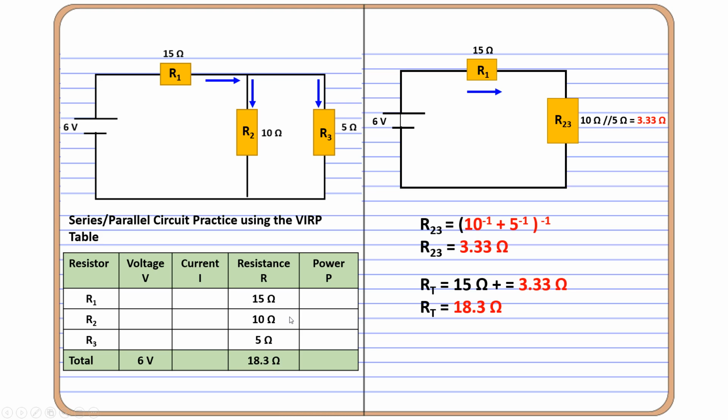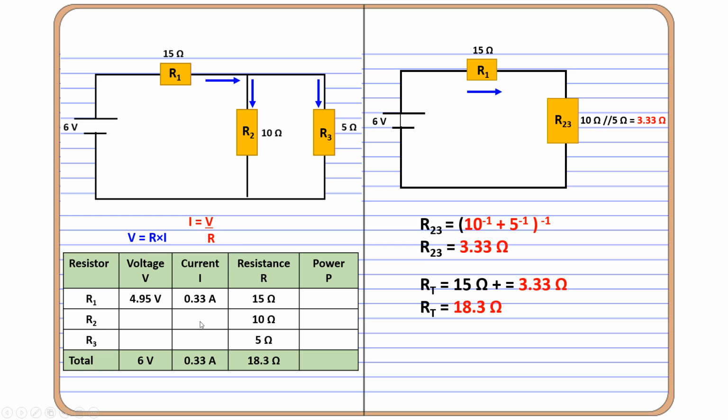Now that we have the total resistance and the total voltage, we can calculate the total current, which is 0.33 amps. Now this total current, 0.33, is the same current that is flowing through R1. So the current on R1 is 0.33 amps. Now we can use Ohm's law to calculate the voltage on R1, which is 4.95, using this formula right here. So current times resistance.